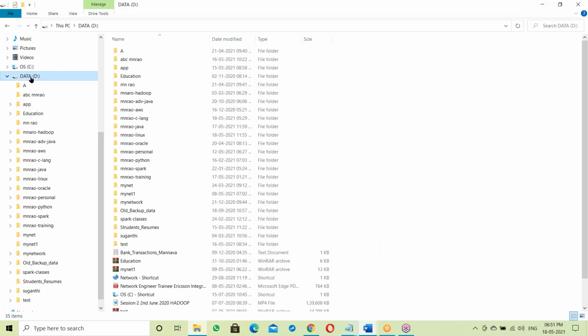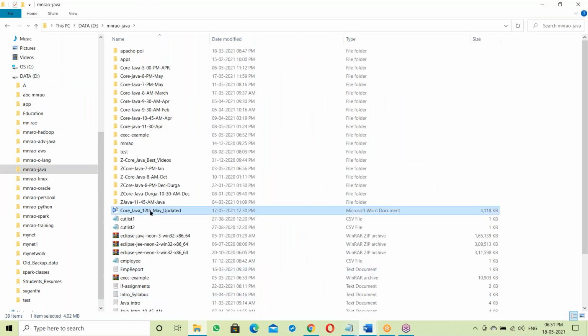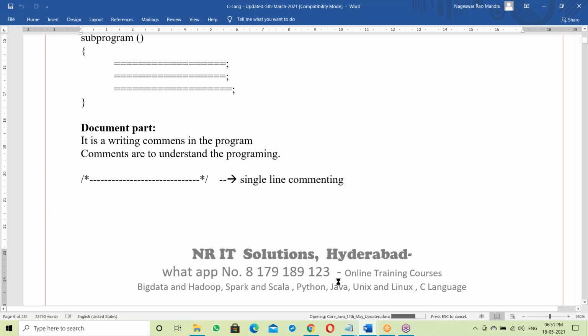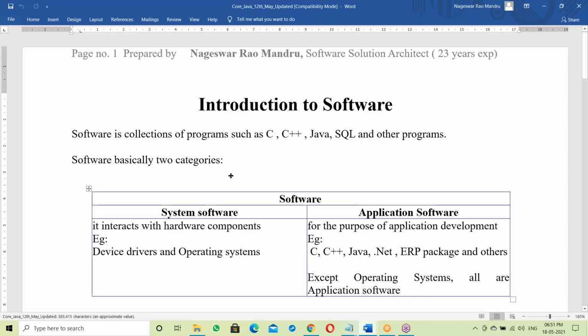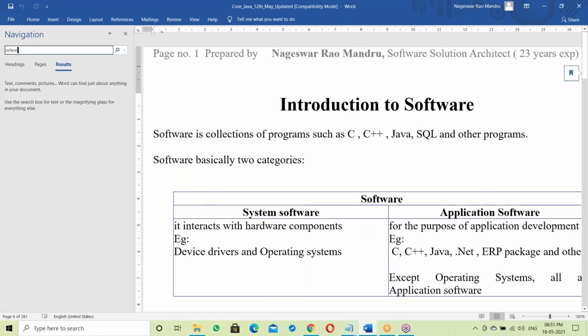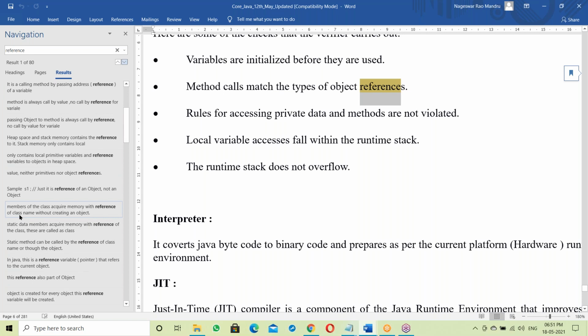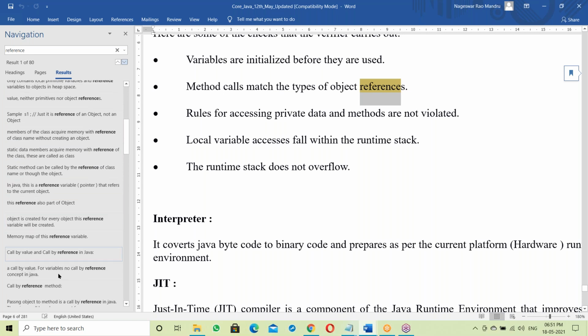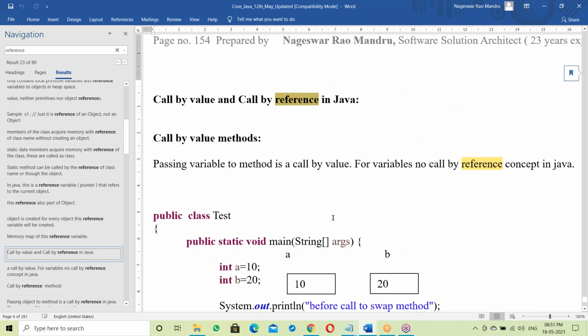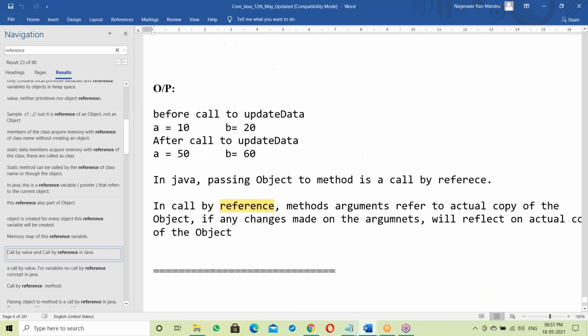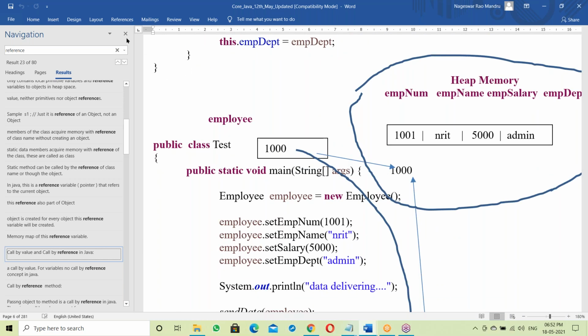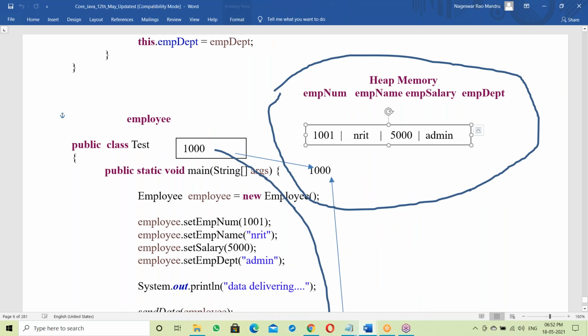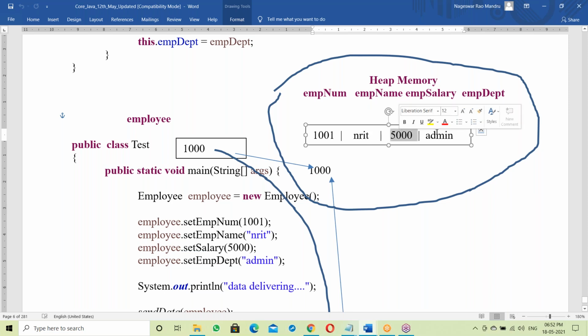Let me show that box also. Yes, this is an object. Suppose this is an employee object: employee ID, employee name, employee salary and department.